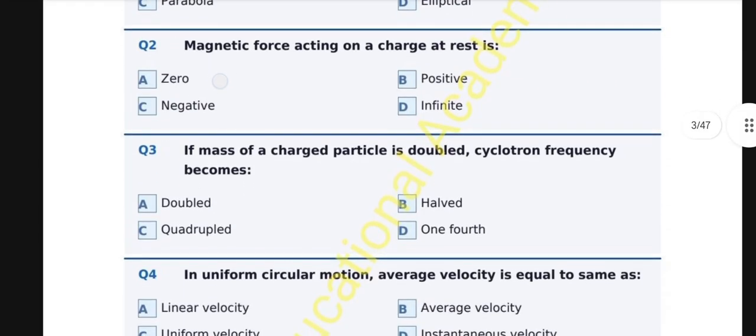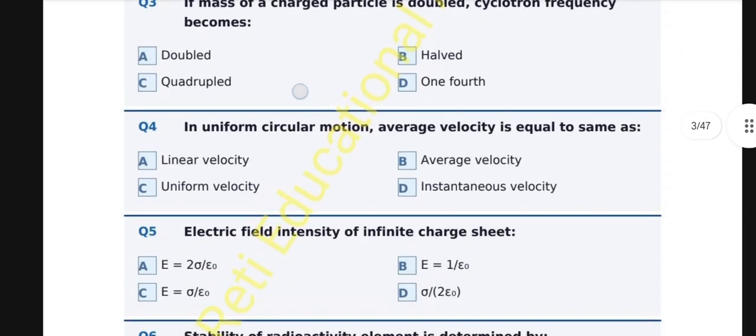Question number 3, if the mass of a charged particle is doubled, cyclotron frequency becomes: A. Doubled, B. Halved, C. Quadrupled, D. One-fourth. And the correct option is B, halved. Since cyclotron frequency is inversely proportional to mass, doubling the mass halves the frequency.